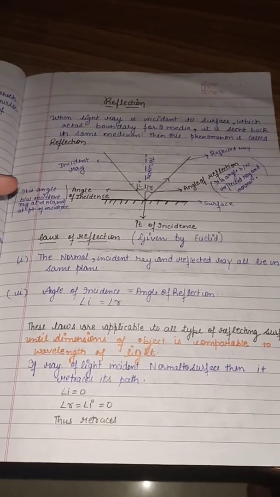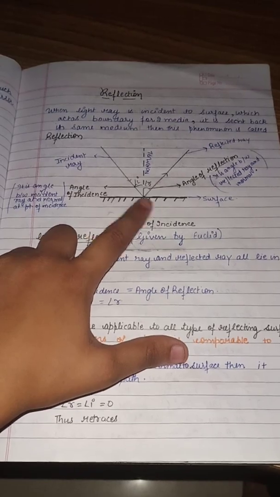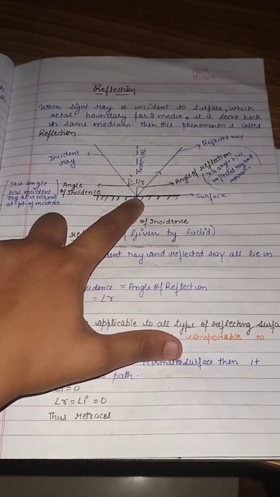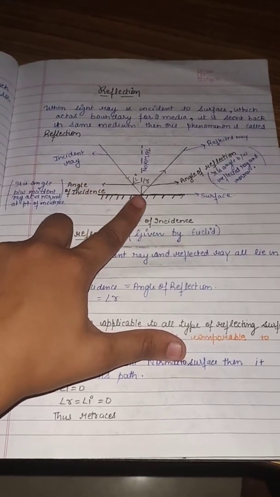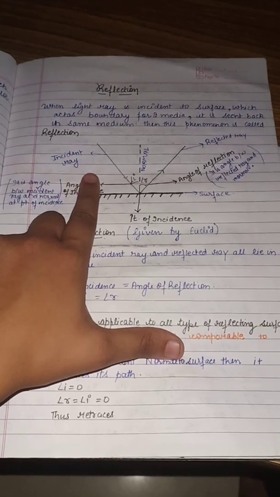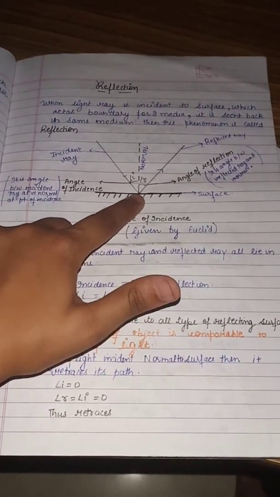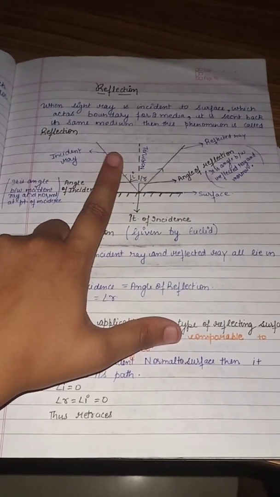Now this is a surface. This is the surface interface. The boundary between the two media is called the interface. This is the point of incidence. For example, if an incident ray is striking here, the point at which it intersects the material is called the point of incidence. From the point of incidence, we draw the normal.